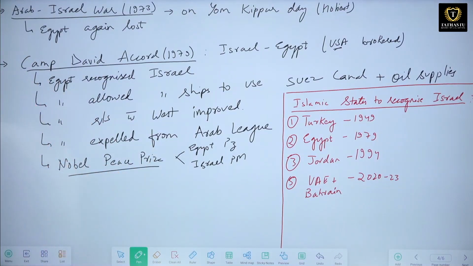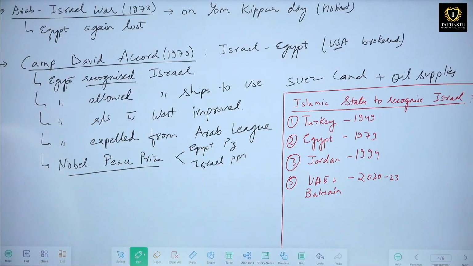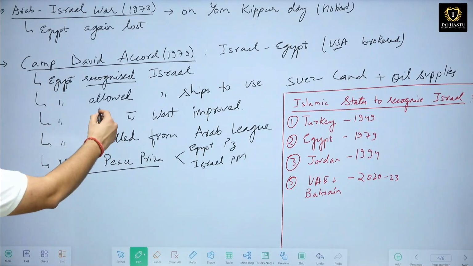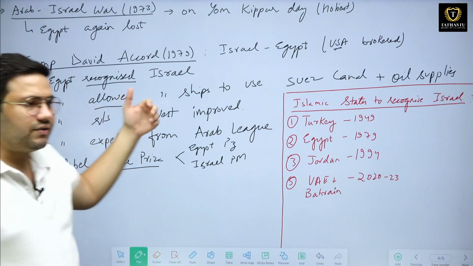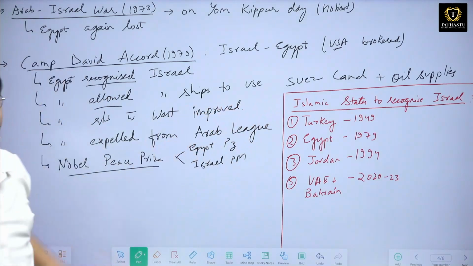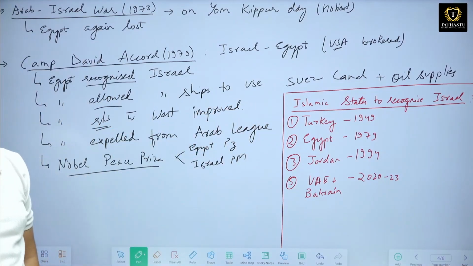Okay. So what were the important terms? Number one, Egypt recognized Israel as a state. Next, Egypt allowed Israeli ships to use the Suez Canal, plus they even started providing oil supplies. Next, Egypt's relation with the West improved.